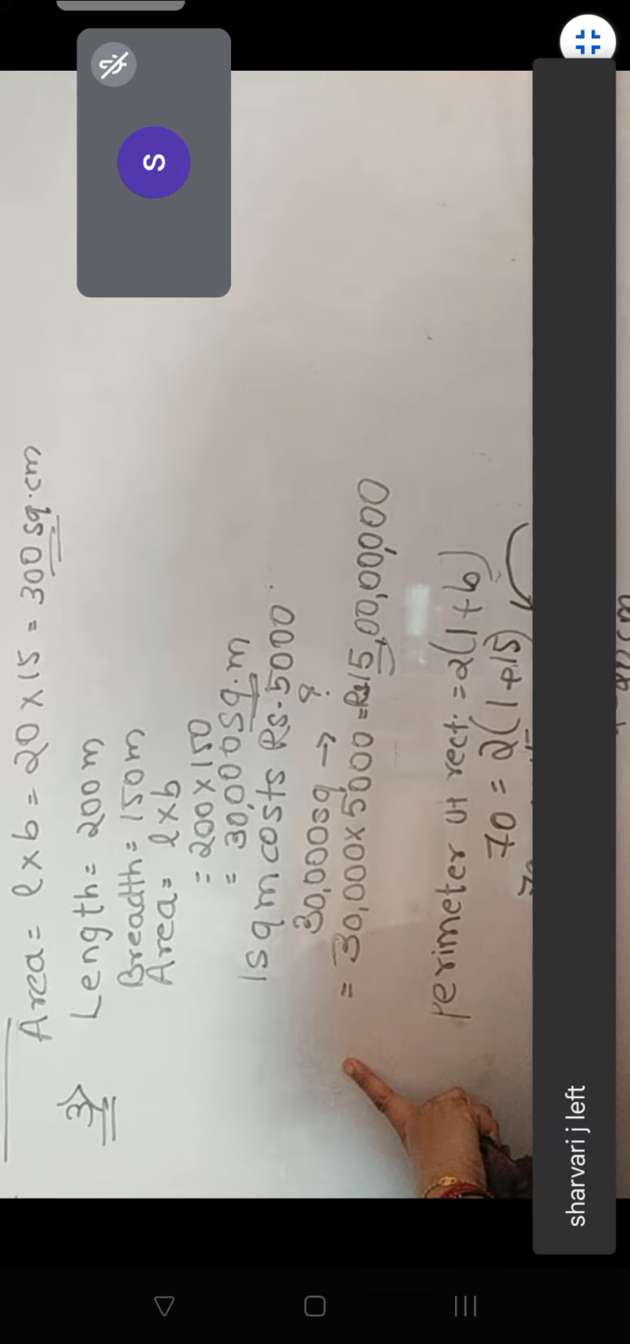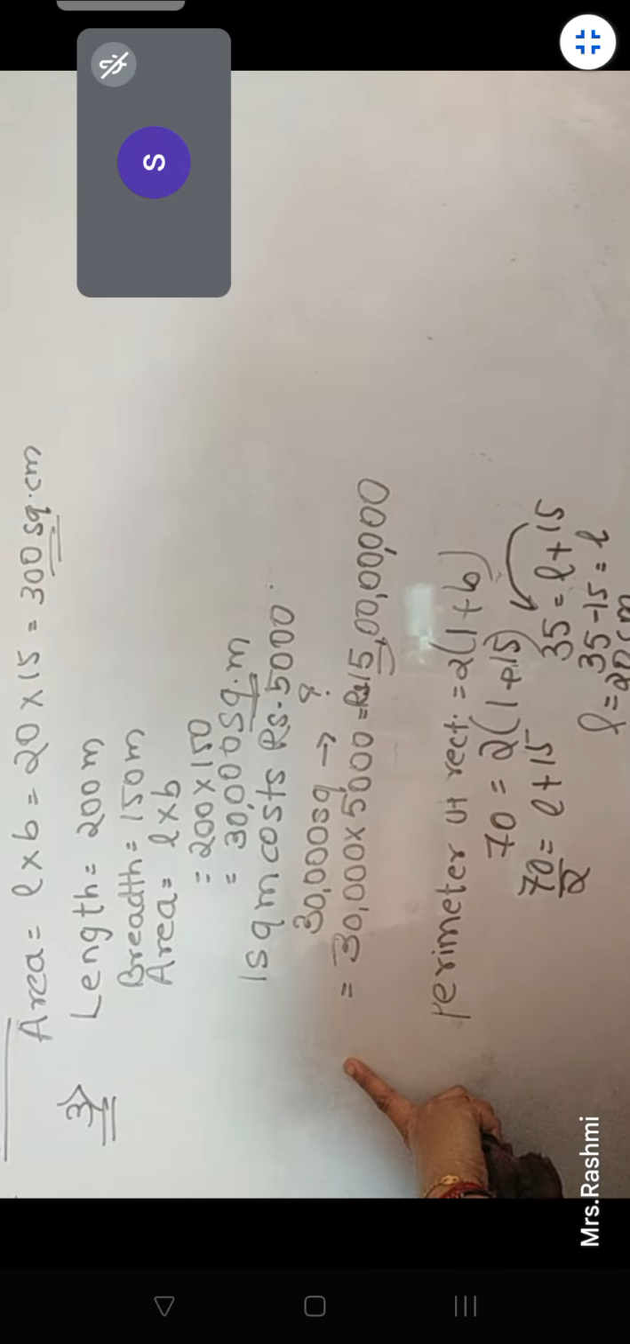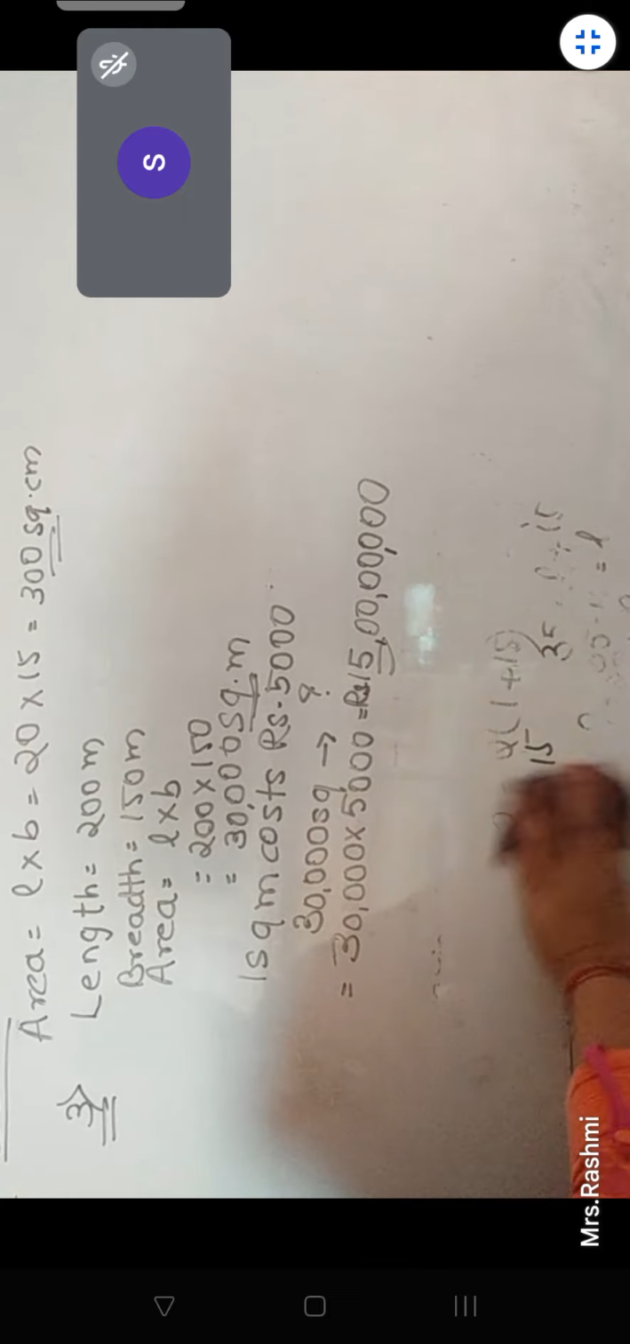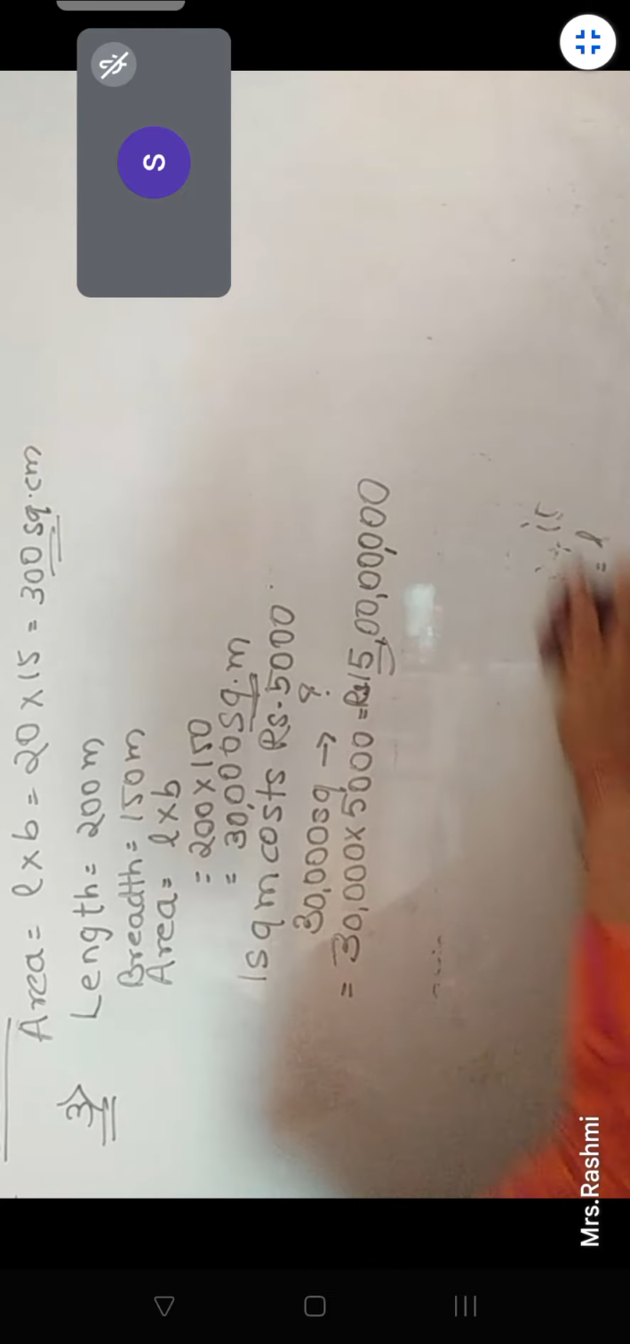Yes, ma'am. Ma'am, wait a second. Ma'am, area of square is equal to side into side. Yes, side into side. 324.